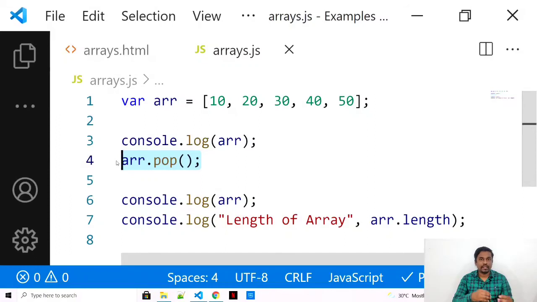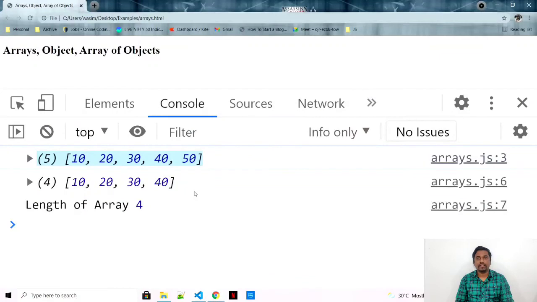You don't need to store it back again. So it will just quickly remove the last array element, and I'm just printing it again. So the value is 10, 20, 30 and 40. So it's that simple to push and pop. You have to remember these functions. Push and pop usually work at the end of the array, at the last value of the array.